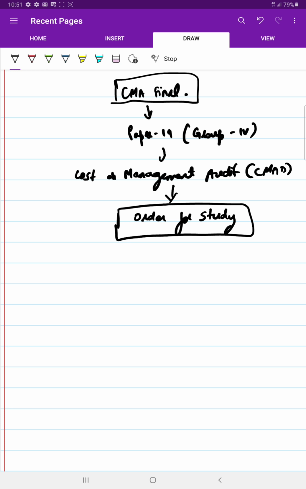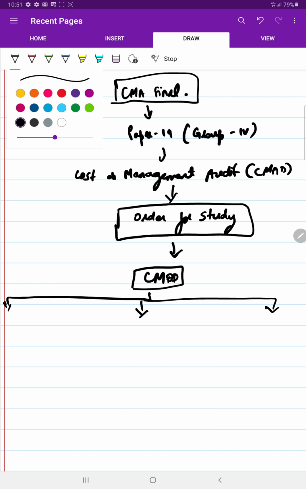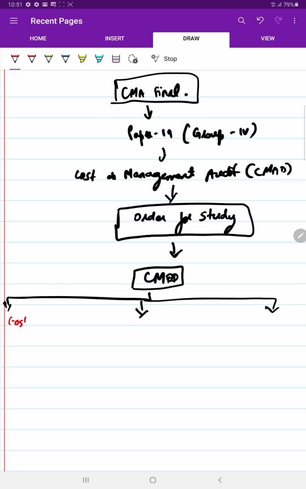I divide this CMAD paper, that is the Cost and Management Audit paper, into three sections. Section number one is cost audit.